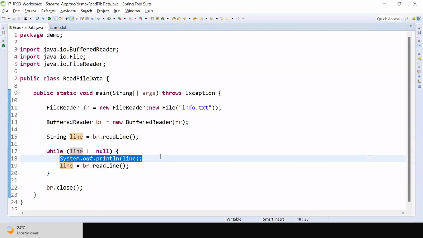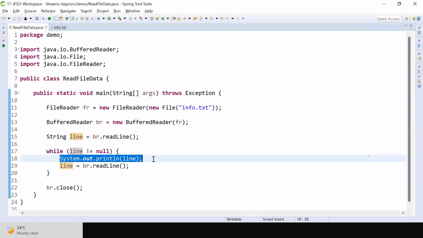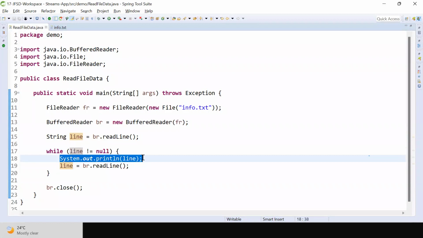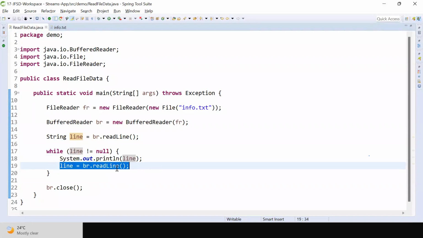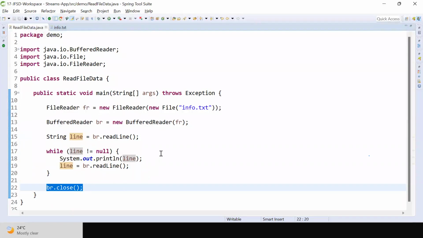After printing the first line data, I'm replacing the line variable with the second line data. Then it will check if the second line is not equal to null, and print the second line data. After that I replace it with the third line data. If the third line is not null, print it, then read the fourth line. If the fourth line is equal to null, the condition will fail, it will come out and close the BufferedReader object. Are you able to follow my point?